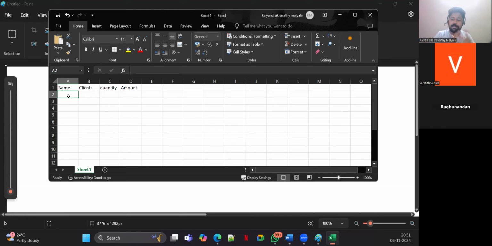Yes. A database will consist of a number of tables. Each table resembles one kind of data, and in the tables we will be having the column headings. That column heading resembles the fields, the information of the particular record: the name, the clients, the quantity, the amount. Okay, so like that you will be storing your data in a kind of a table.